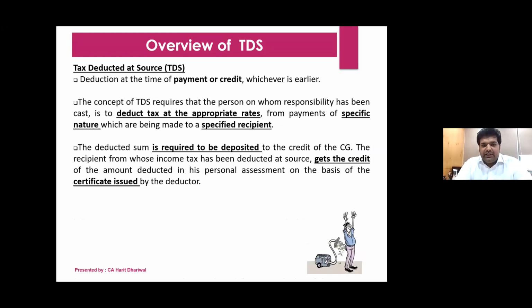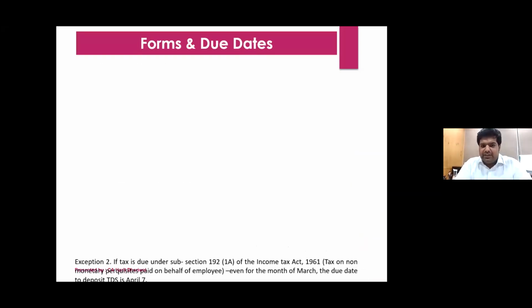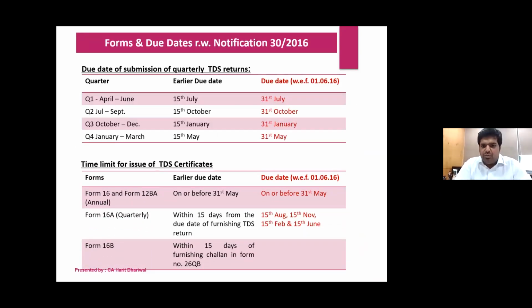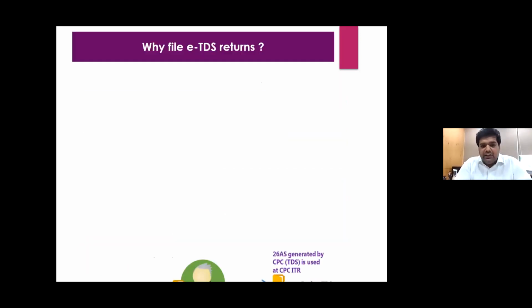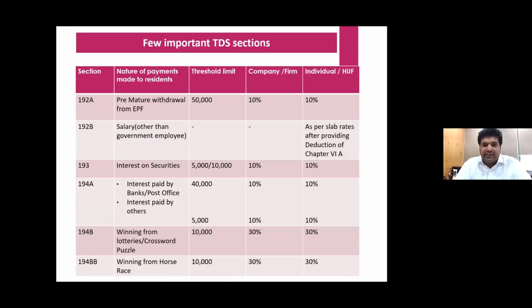Other than that, I think the rest is all fine. We all know about the forms and due dates. This I'm just going to skip. I'm going to the main important points now. Yes, we all know about due dates. Right now, I think we have just filed the 31st May due date. Now 15 June was the last date for downloading TDS certificates. So after that, why file? We all know about why we file TDS returns: so that the person can get the credit.